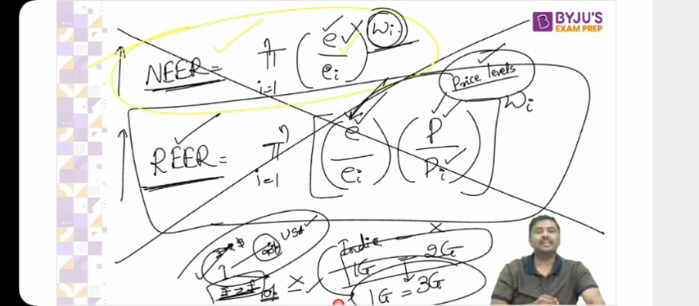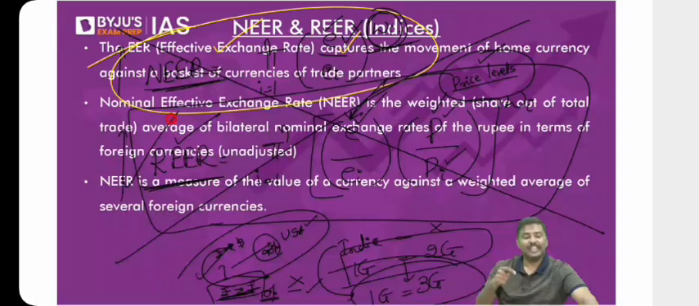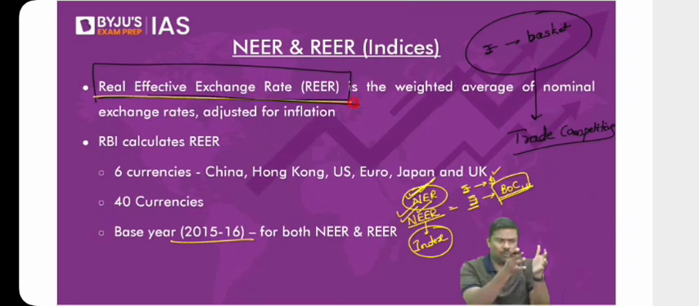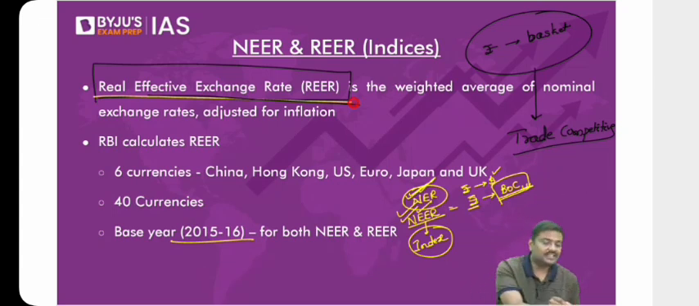Apply the same logic in case of real effective exchange rate. If the real effective exchange rate, that is one good in India is equal to goods in a set of countries, increases, India's trade competitiveness again will go down. So this is basically the idea of REER, NER.